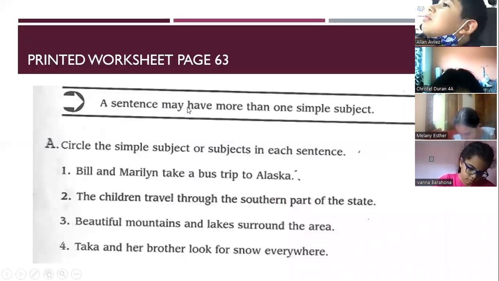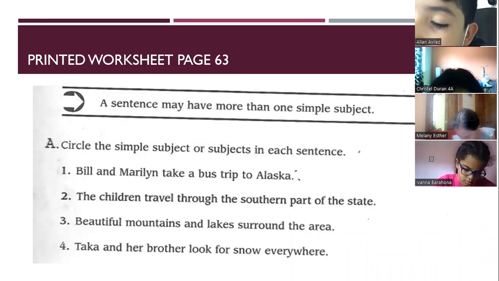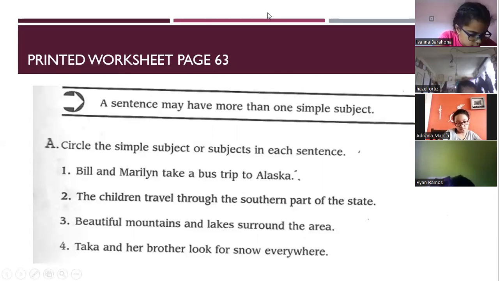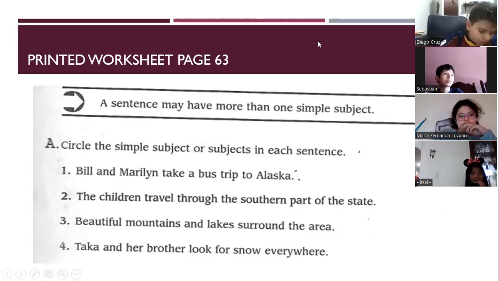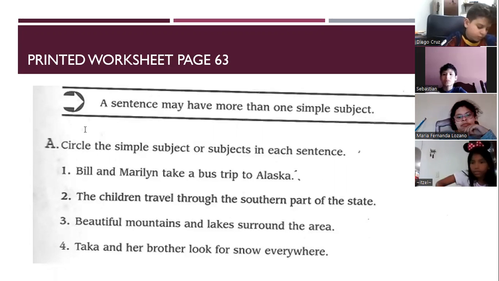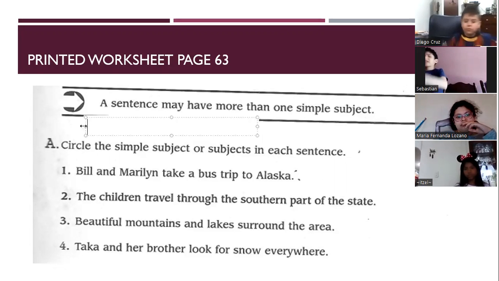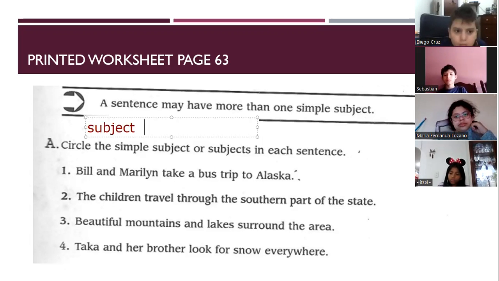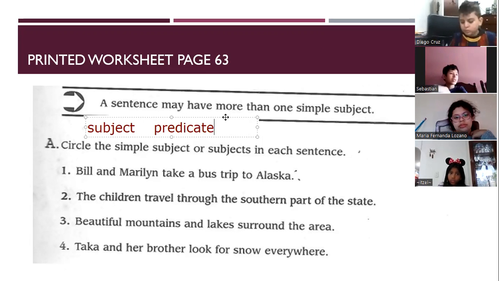Remember that a sentence may have more than one simple subject. The simple subject is the most important word in the subject. It is a noun or a pronoun. How many parts does a sentence have, class? The subject and the predicate. Exactly. Watch the screen. A sentence has two parts: subject and predicate.